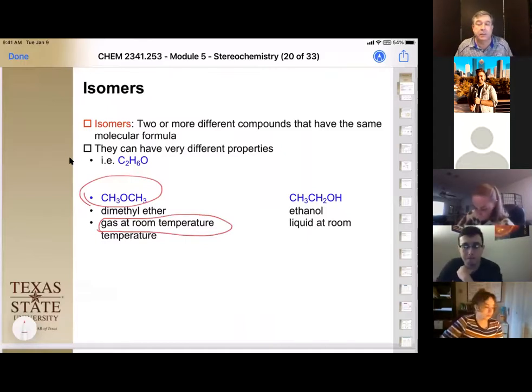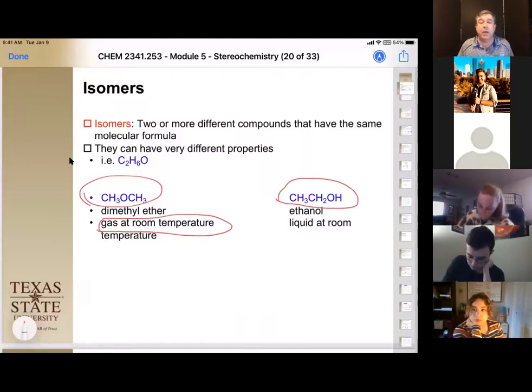So remember that boiling point is a function of molecular weight plus the types of intermolecular interactions they have. Even though ethanol right here, we've rearranged it, now we have that alcohol group, and that OH can hydrogen bond.